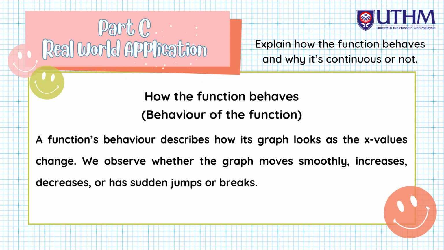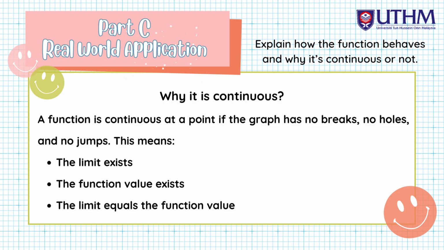Next, explain how the function behaves and why it's continuous or not. Behavior of the function: a function's behavior describes how its graph looks as the x values change. We observe whether the graph moves smoothly, increases, decreases, or has sudden jumps or breaks. Why it is continuous: a function is continuous at a point if the graph has no breaks, no holes, and no jumps. This means the limit exists, the function value exists, and the limit equals the function value.